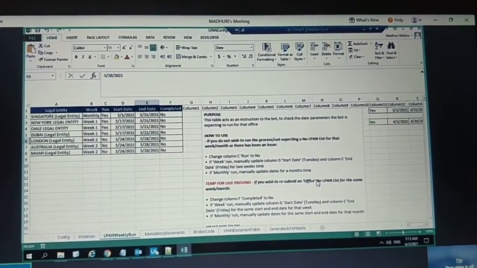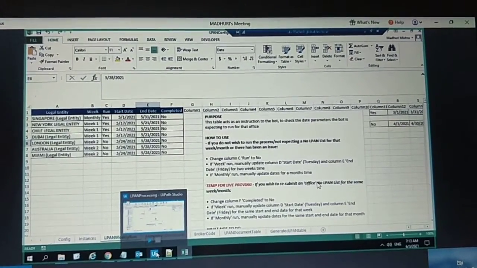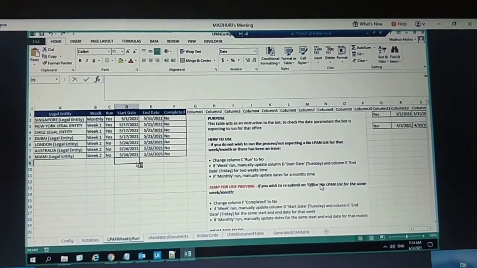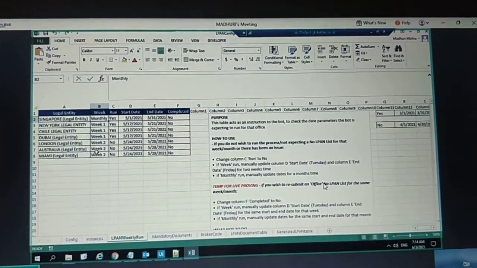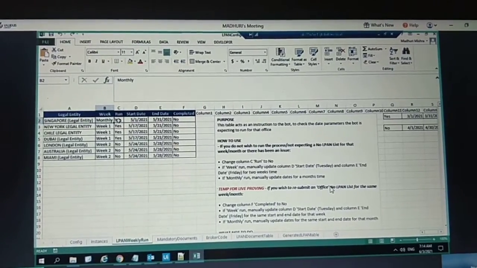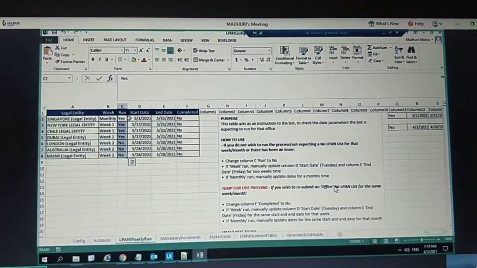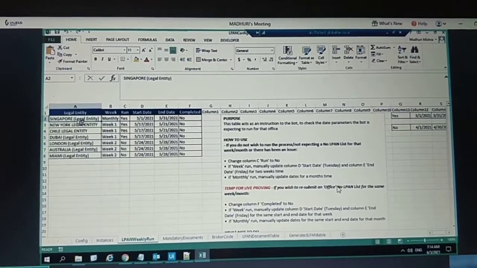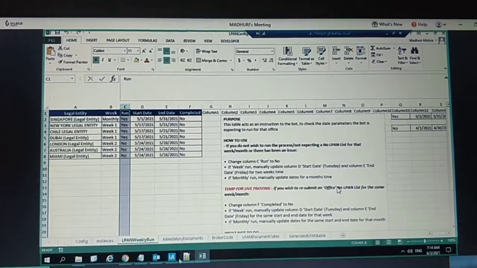So this is very simple. This one is for running daily, not for monthly timings. This is monthly and week 1, week 2, which I have explained to you earlier. So what you have to do is mark this run as yes always, because in the code it checks whether run is yes, and only if it's yes does it process that office. So we have to mark this run as yes always.